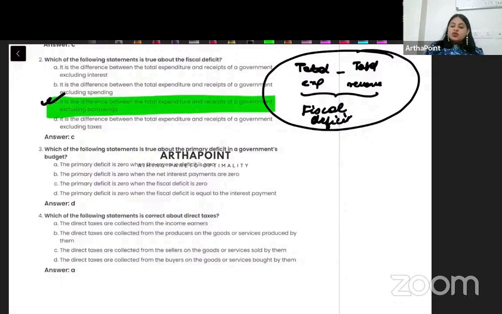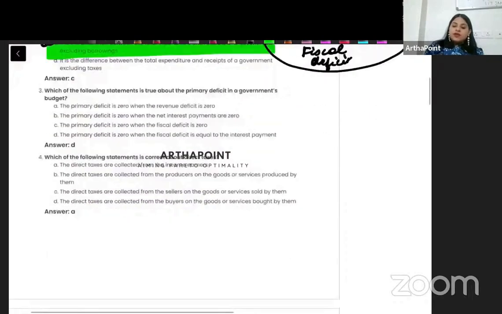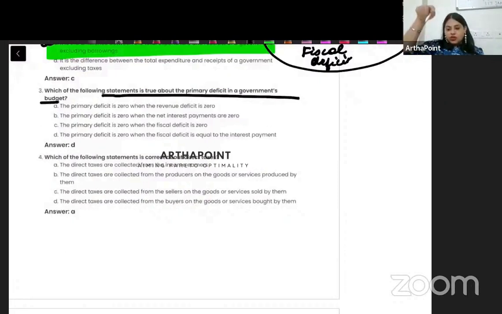Okay, so come to the third question now. Which of the following statements is true about the primary deficit of the budget? So what is primary deficit? As I was just telling you, beta, the formula for primary deficit refers to the difference between fiscal deficit and interest payment.